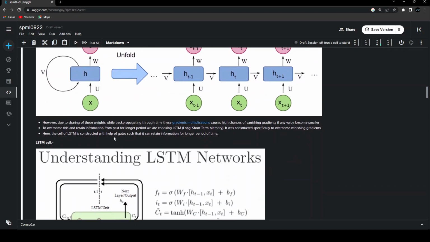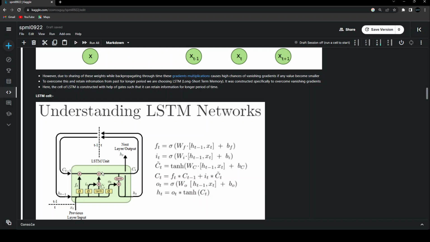Now, to overcome this issue and retain information from the past for a longer period of time, we are choosing LSTM networks, or long short-term memory networks, whatever you want to call them. This was constructed specifically to overcome the vanishing gradients problem. The mechanism of LSTM is done with the help of gates, which are responsible for letting LSTM networks retain information for a longer period of time.